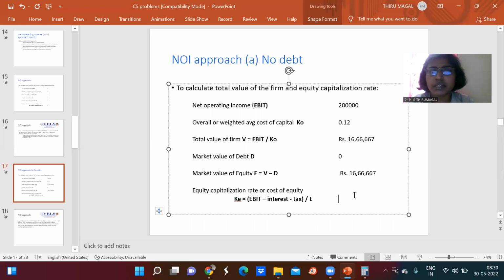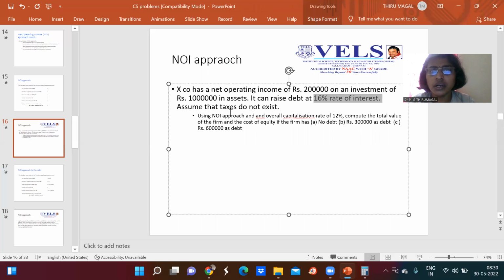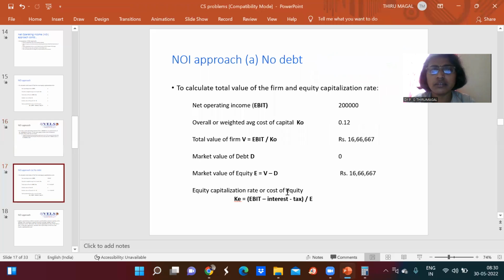To find out the equity capitalization rate from this EBIT, we need to subtract the interest and tax. The interest rate is given as 16%, but since there is 0 debt, there is no debt for the first condition. We can assume that the debt is 0.